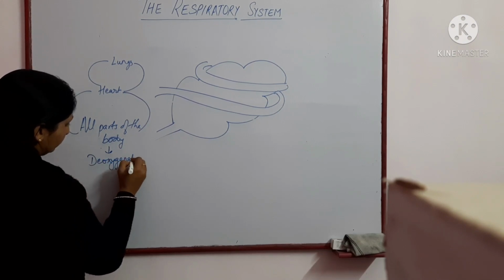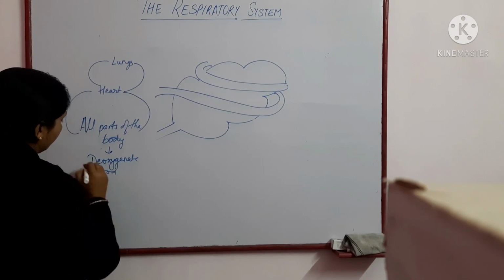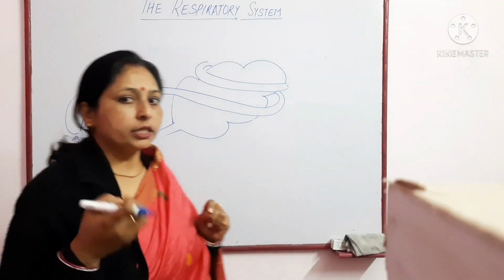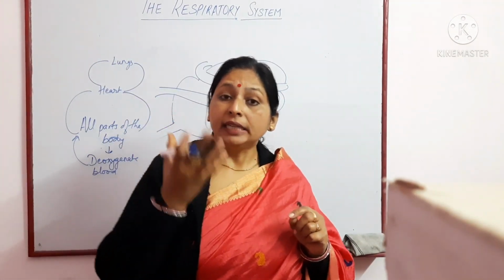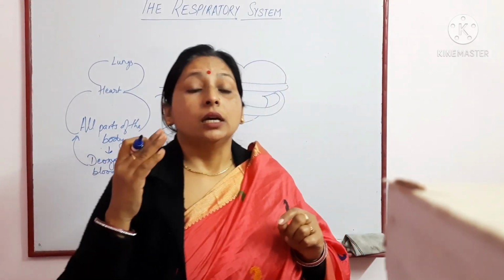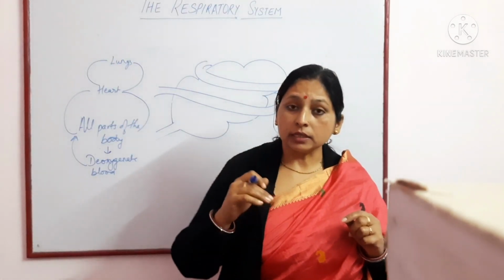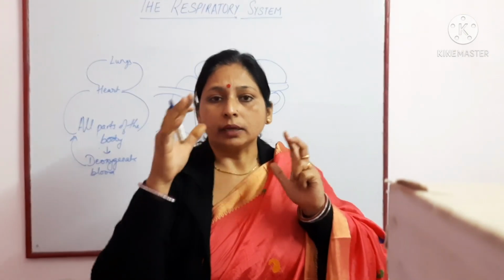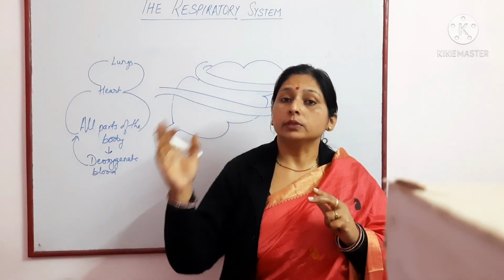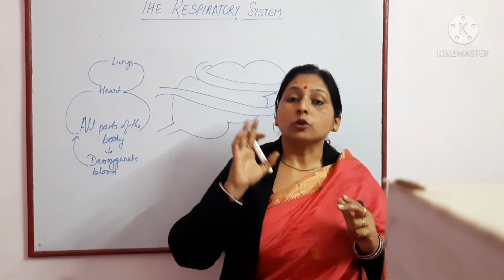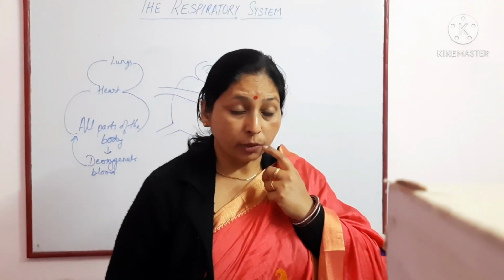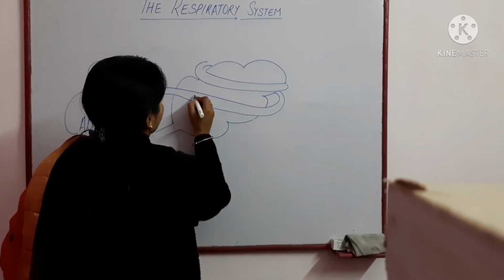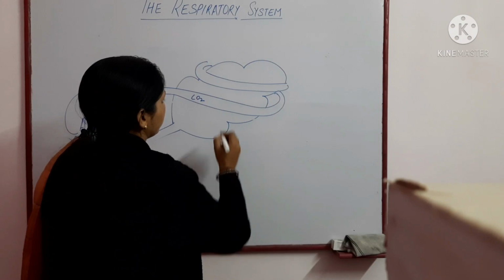Deoxygenated blood from all parts of the body enters the heart. The heart is the pumping organ. It pumps the deoxygenated blood through the pulmonary artery into the lungs, then from the lungs to the heart after oxygenation. From the heart it is sent to all parts of the body, that is, oxygenated blood is sent to all parts of the body. Now since this blood is deoxygenated, it contains more CO2.